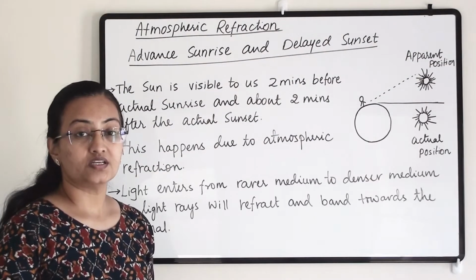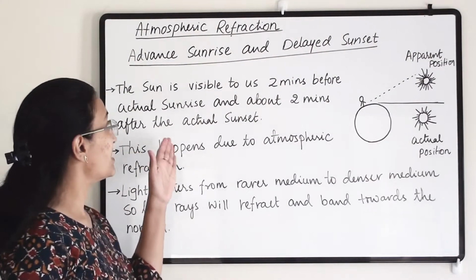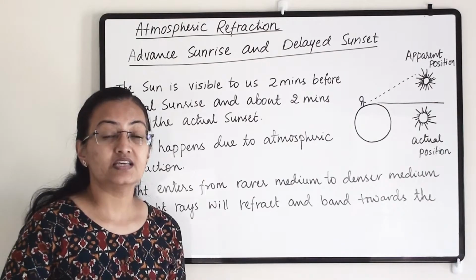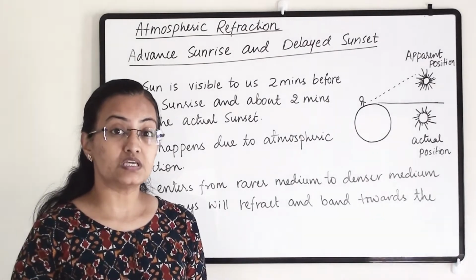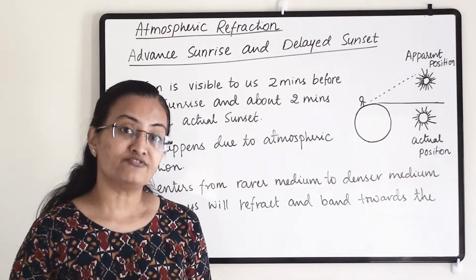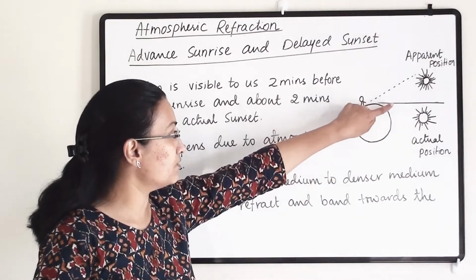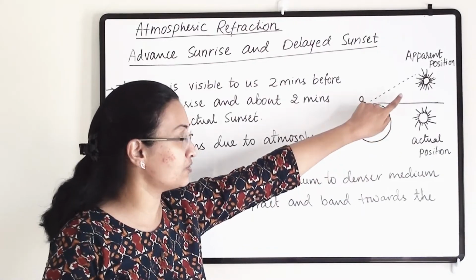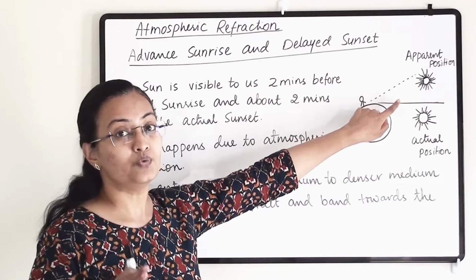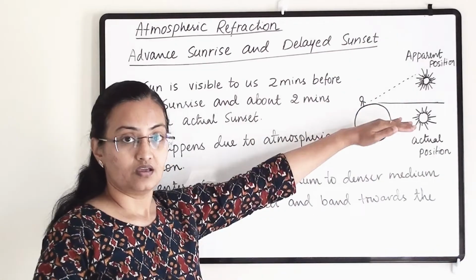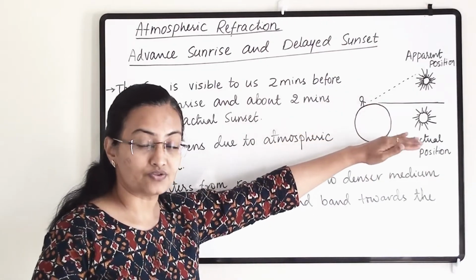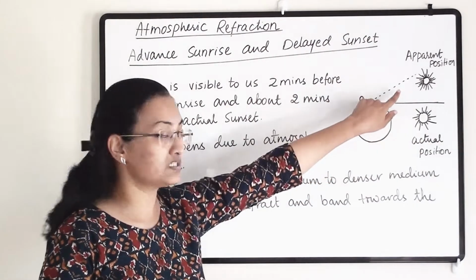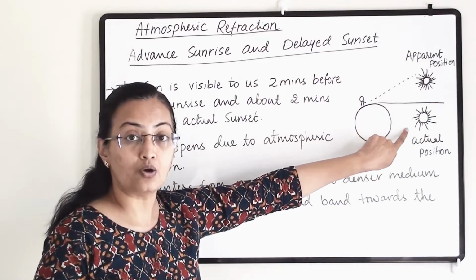Our another point in atmospheric refraction is advanced sunrise and delayed sunset. As per this phenomenon, we will be able to see the sun 2 minutes after the sunset. That means if this is the horizon and the sun has gone past the horizon, even 2 minutes after, we'll still be able to see the sun even though it is below the horizon. And advanced sunrise means we'll be able to see the sun 2 minutes before the actual sunrise, even though it is just below the horizon.